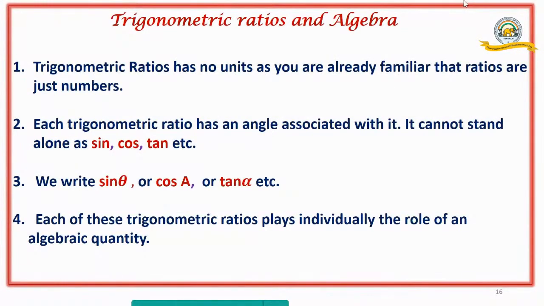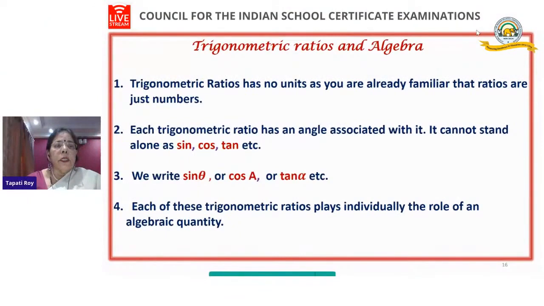A little bit of trigonometric ratios and algebra. Trigonometric ratios have no units. Please remember, as you are already familiar, that ratios are just numbers. So any of the trigonometric ratios, you don't have a unit. Each trigonometric ratio has an angle associated with it. It cannot stand alone as sine, cos or tan. That has no meaning as a trigonometric ratio. So what do we have? We write sine theta or cos A or tan alpha, whatever the angle is. So with some angle, its existence is there.